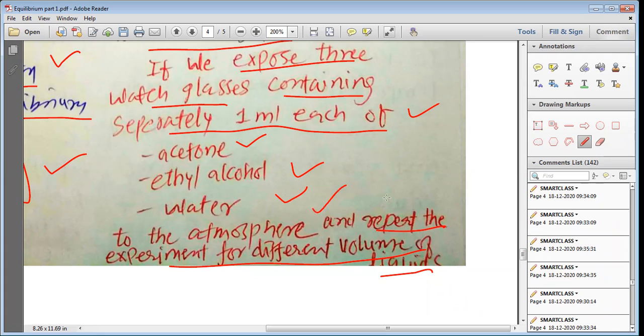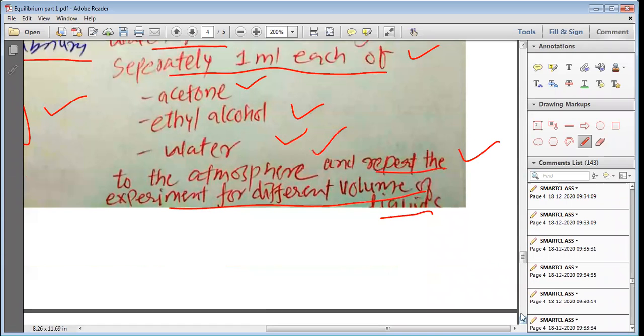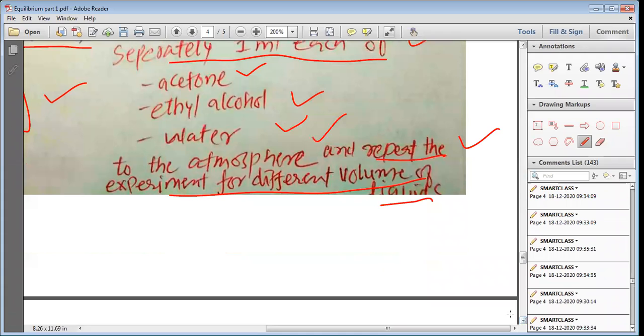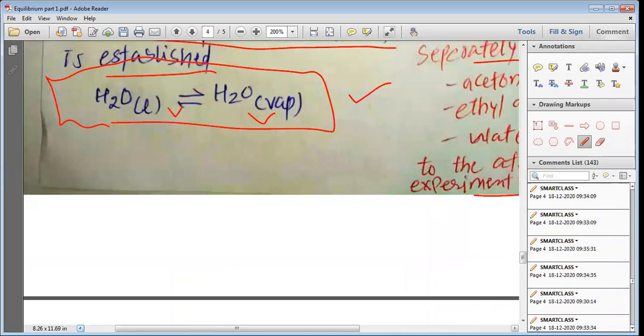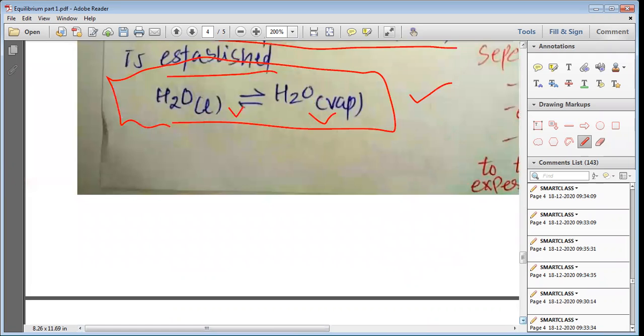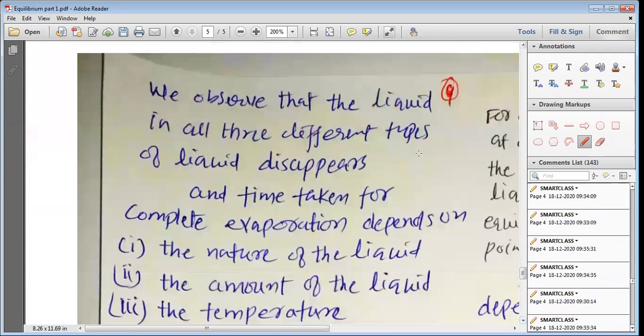So first we will put only 1 ml. In the next experiment, in three watch glasses, we will put 2 ml. In the third experiment, we will put 3 ml. Thus we change the volume of these three liquids and observe what happens. Let us look at the observations that we may get.